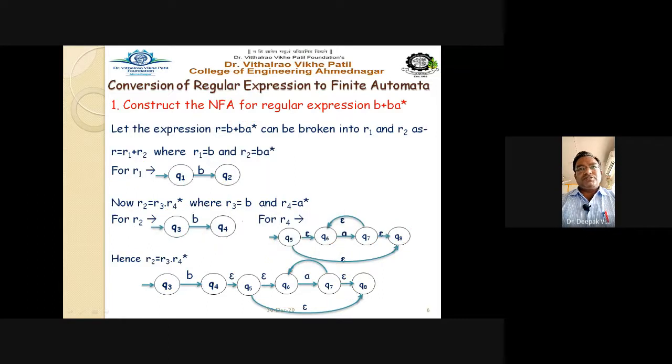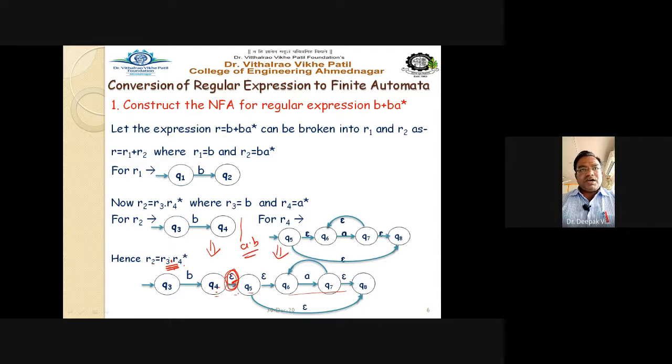Take this particular part of the automata here and this particular part here, and this epsilon is joining these two parts. Just join the epsilon transition from Q4 to Q5, and the rest of all the things are the same. Why do we take it in series? Because this is the dot operator, which is nothing but the AND operator, and AND says that you have to go for the series path. We have already seen that if it is a dot b, then we have to go this way.